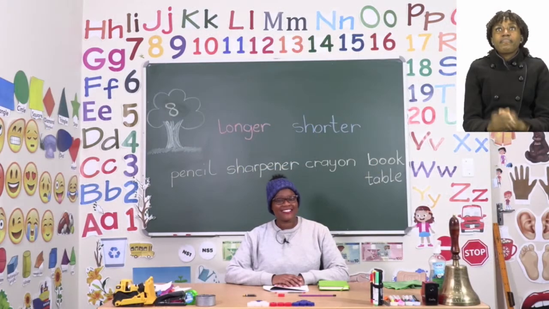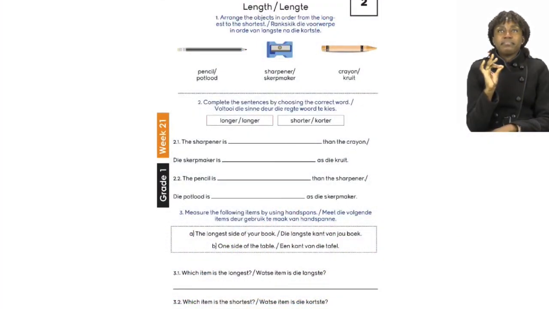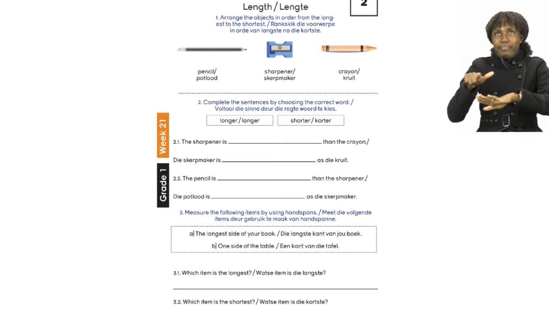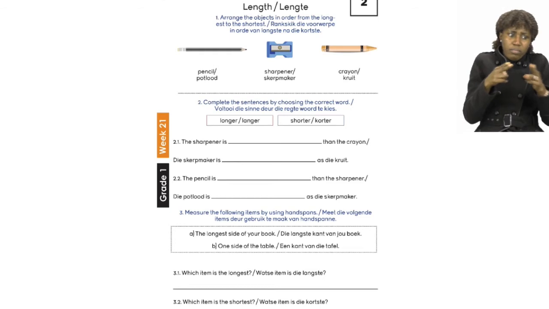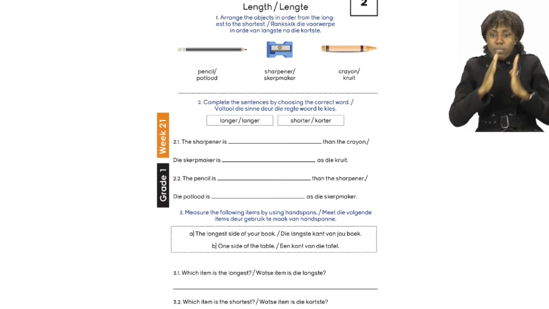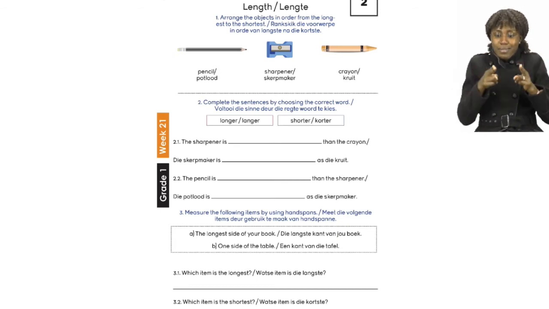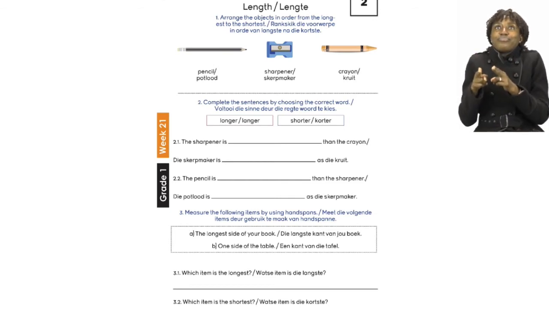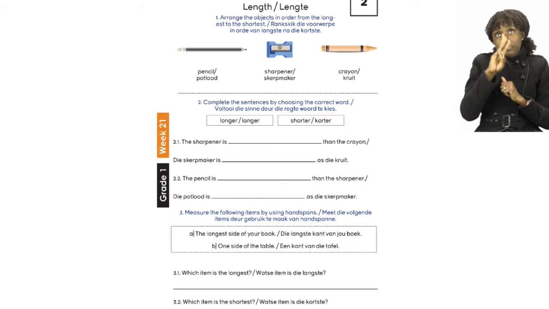Now, boys and girls, let us go to page 8 for the last part of our exercise. On page 8, we are going to be doing length. Now, length is when we measure how long something is or how short something is. Today, it's going to be our job to arrange the objects according to the longest. And then we move to the next one and to the last one, the shortest. So we have 3 things that we're going to be taking a look at.